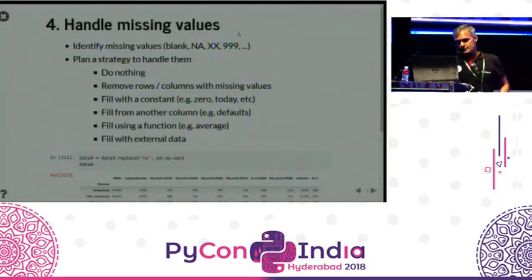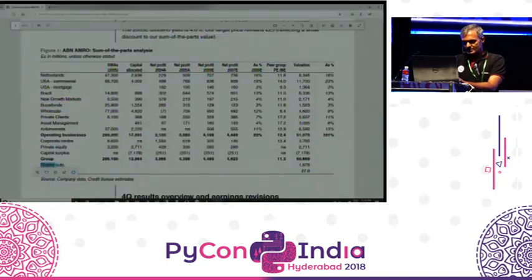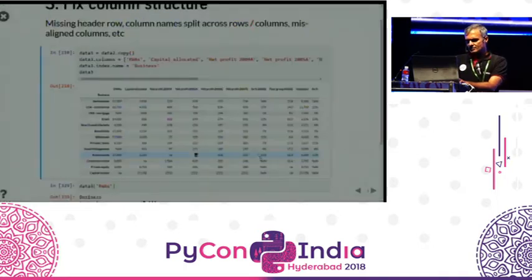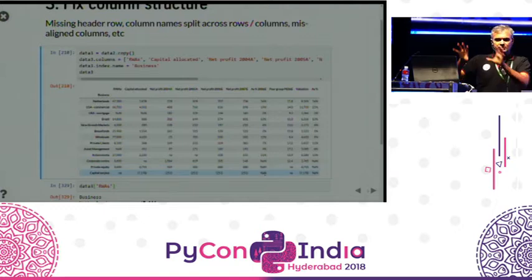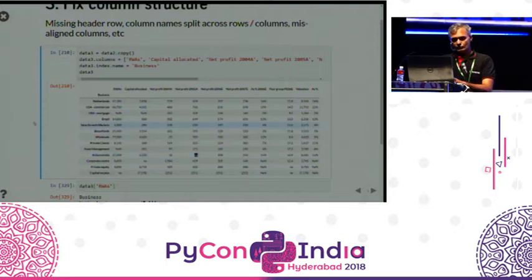Before I get there, let's talk about missing values though. In the earlier data set, you saw that there's an NA here and there's an NA here. That's because in the original data, they had literally filled it with NA, indicating that the data is not available. There are also missing data points, like there's just nothing here, and we already have those filled with NaNs. So we have real missing values in the form of NaNs, and we have things that should be treated as missing values in the form of NAs.